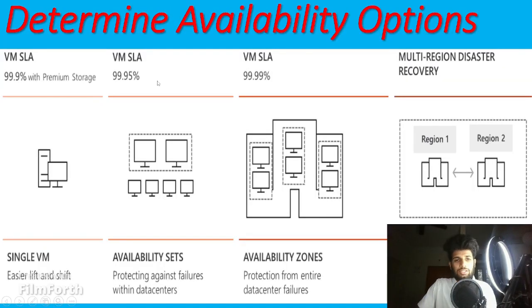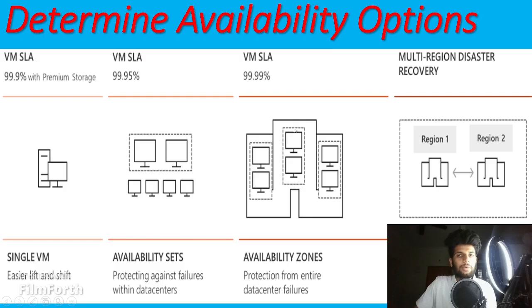But still I have the downtime. So how can I get a better service level agreement? Then I move to the availability zones. What are these availability zones? In zones we are going to create multiple VMs.